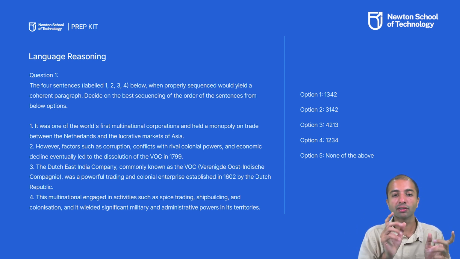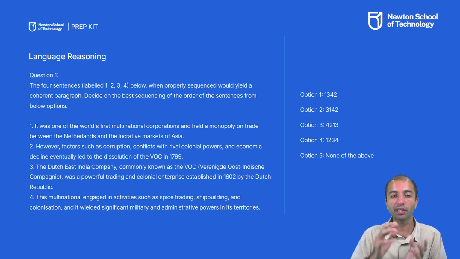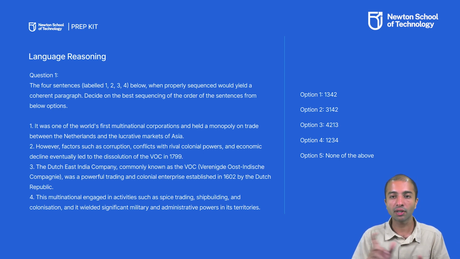Now we have to identify the position of the second sentence. Based on this, it is shown that the Dutch East India Company was growing at a very fast rate. It was doing multiple trades, and the second sentence describes the demise of this company, and hence it should come after all three sentences and not at the second position. So the order of the sentences would be 3, 1, 4 and 2.